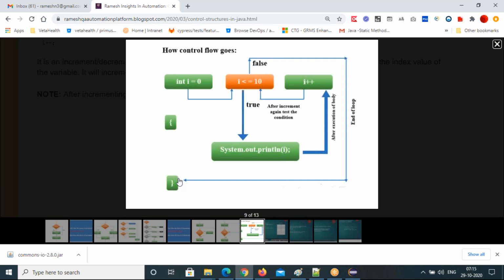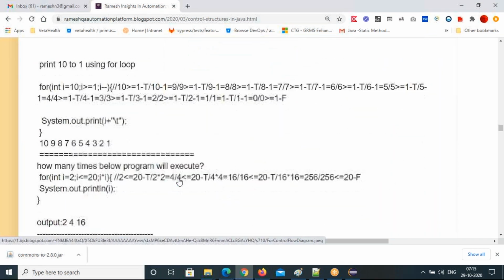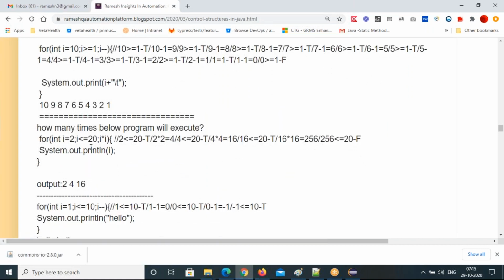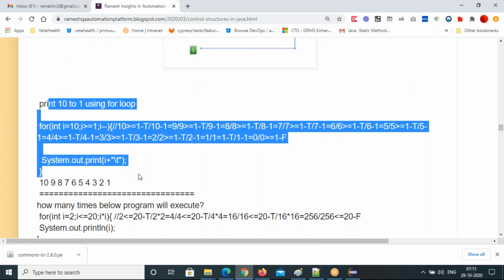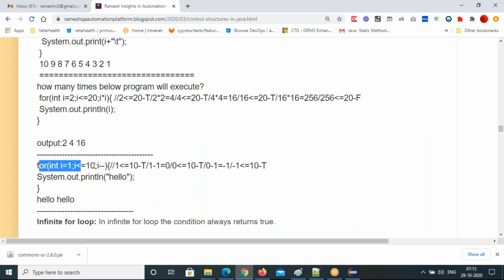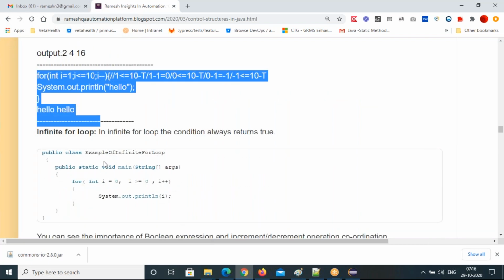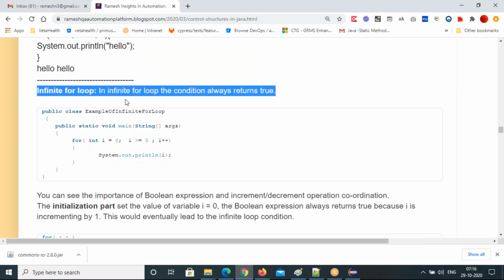A meaningful flow diagram is added. So that's it, how to work with for loops. These are all programs, the same we did. You can do it from 10 to 1, and how many times this we did already, and this one, another one, how many times this loop will execute. Same, you can just practice. And the infinite for loop.